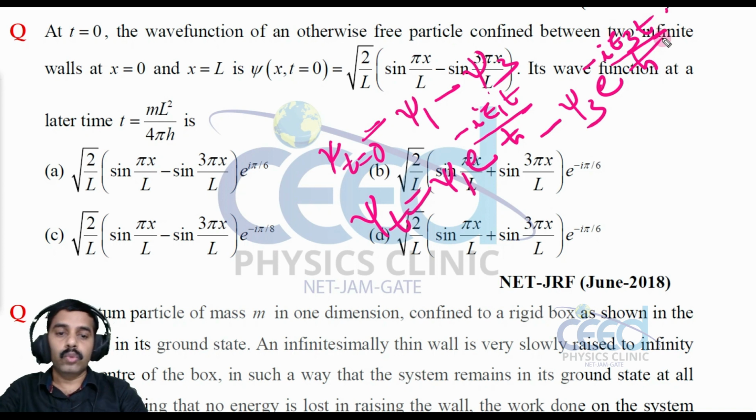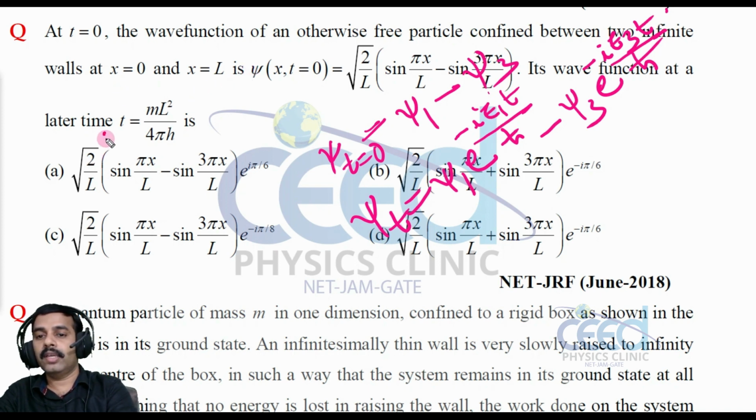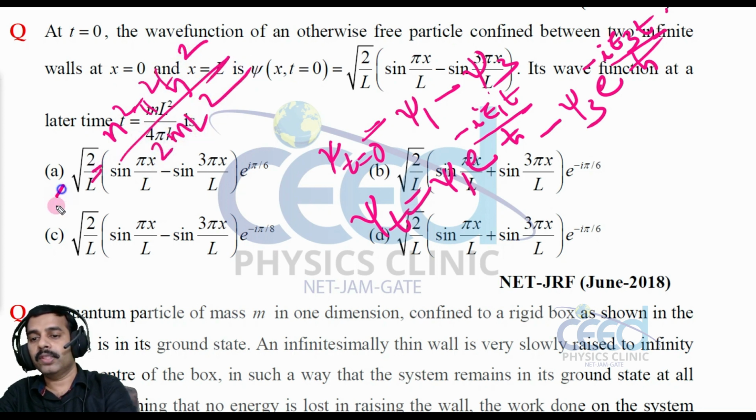Now let me substitute the values of E1 and E3. For a particle in a box from 0 to L, the energy eigenvalue is En equal to n square pi square h cross square divided by 2 ml square. So E1 is pi square h cross square divided by 2 ml square.